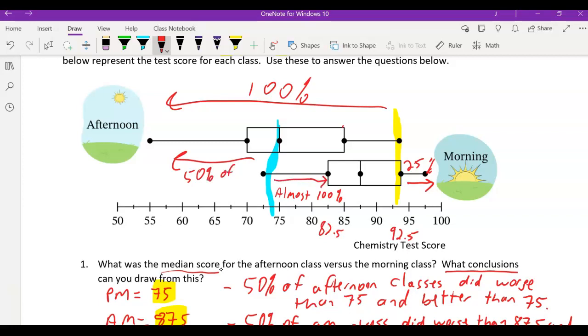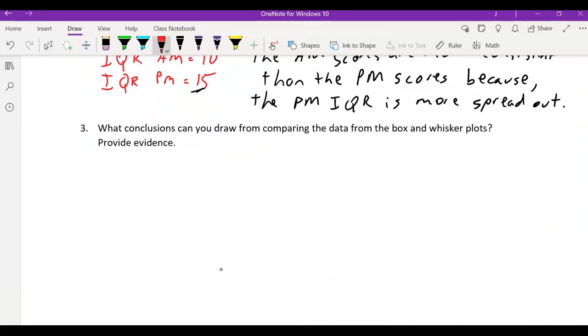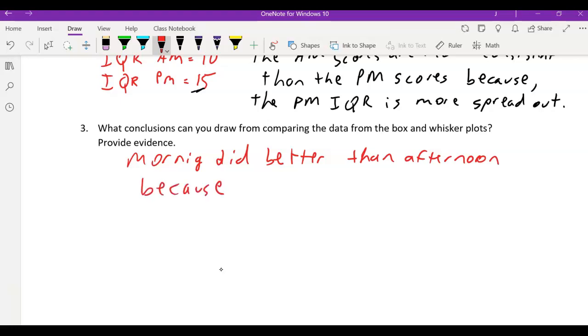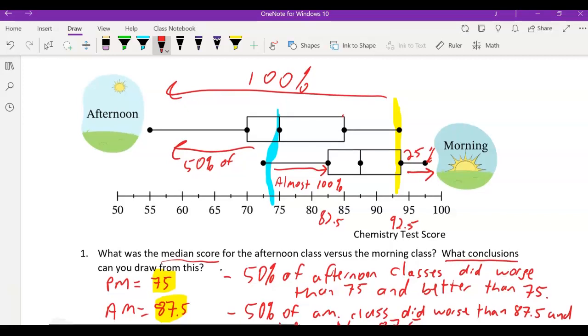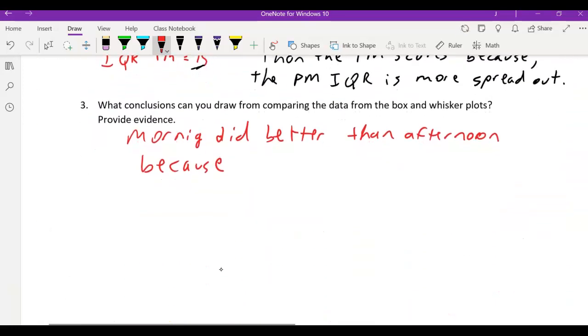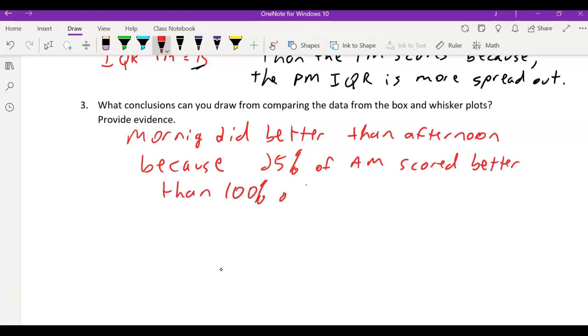So when you compare two box and whiskers, one goes one way compared to the other one going the other way. Let's write that down. Morning did better than afternoon. And then you provide your evidence because, and here we go, let's do this yellow part where it says 25% of morning did better than 100%. 25% of AM scored better than 100% of PM.